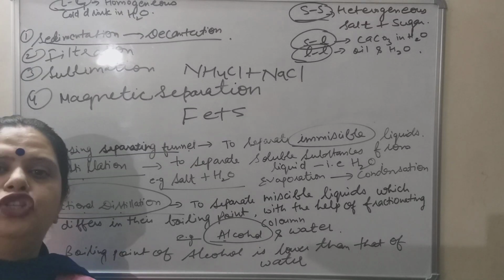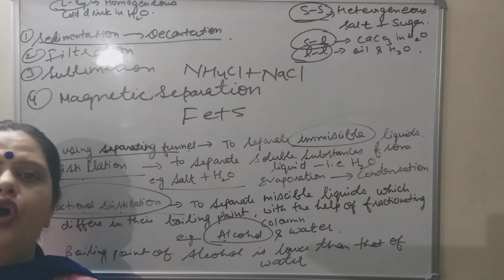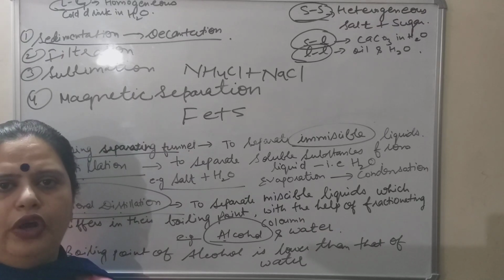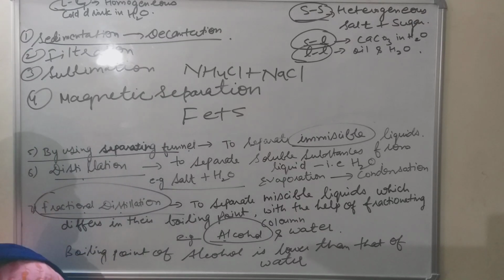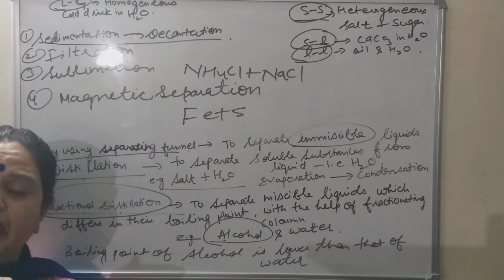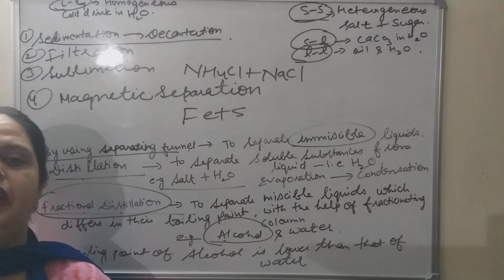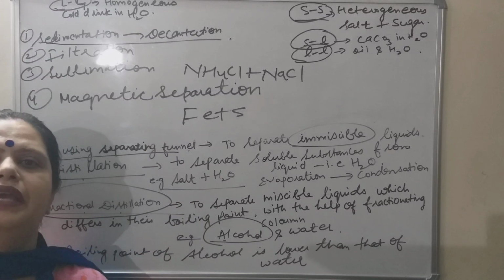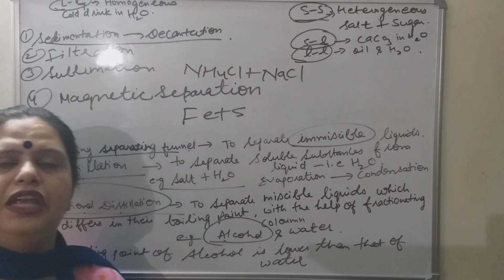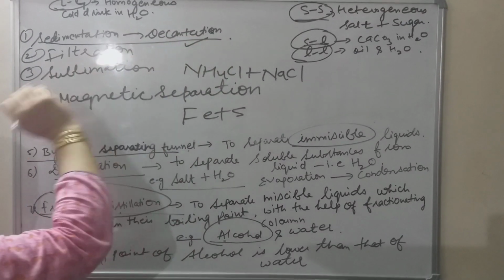The process by which an insoluble substance can be separated out from a liquid, where the density of the insoluble substance is more than that of water, is known as sedimentation. For example, you have a mixture of sand and water. The sand will settle down at the bottom. This settling down of the sand at the bottom of the beaker or utensil in which the mixture is taken is known as sedimentation. And when we transfer the water into another vessel, that is known as decantation. So this is sedimentation followed by decantation.